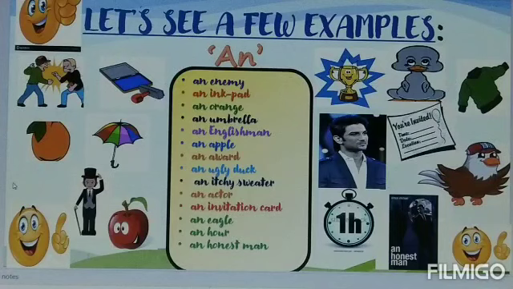An hour, an honest man. These two words begin with H, which is a consonant. But why did we use the article an here? You need to understand one thing. Here the letter H is silent, and these two words make a vowel sound. Though they begin with a consonant, they make vowel sounds. So that's why we have to use the article an.